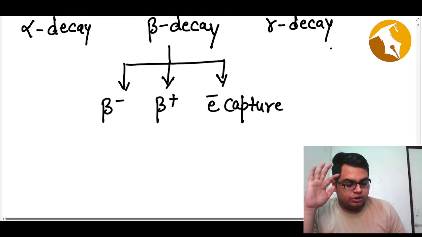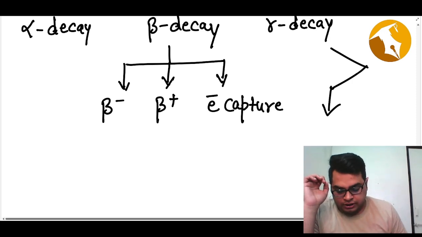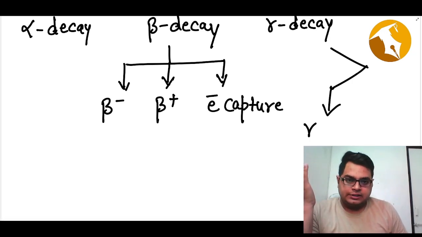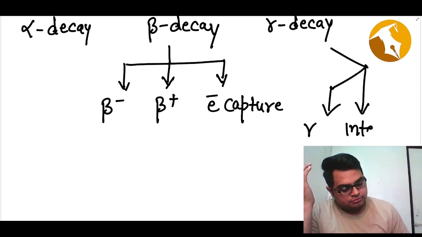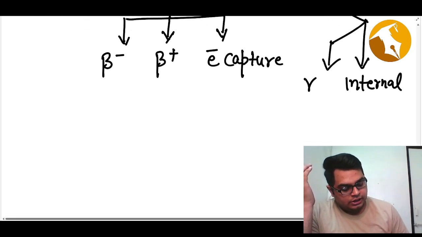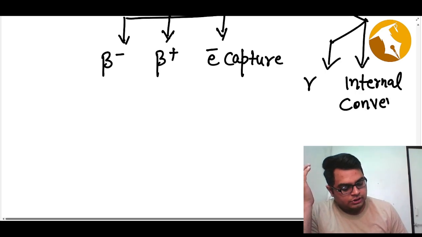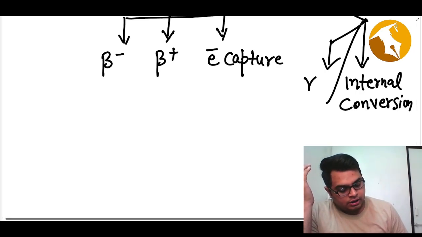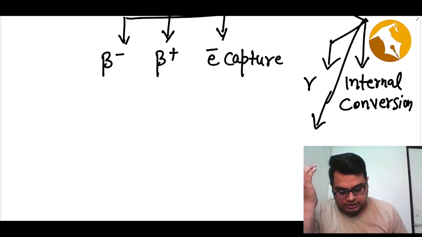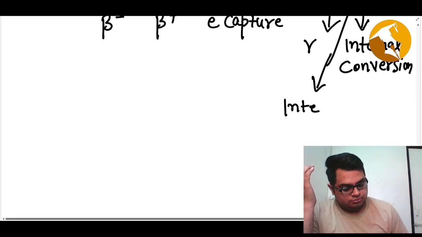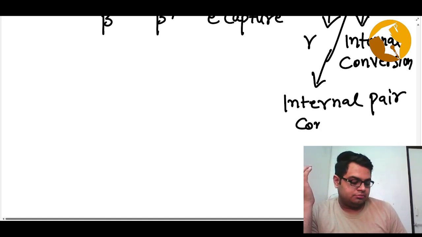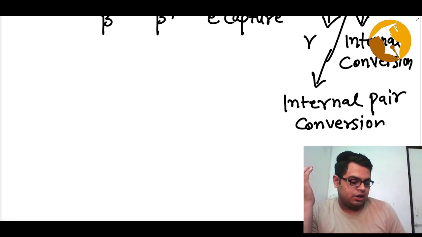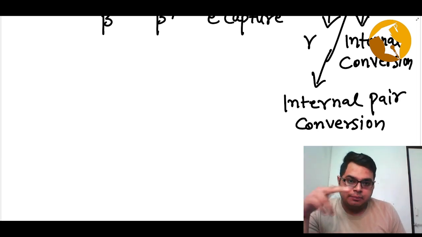Also, gamma decay is characterized in three possible ways: number one is gamma decay as such, another is known as internal conversion, and we will study what internal conversion is, and the third is internal pair conversion. These are the three subcategories of gamma decay, and we will study all of them.